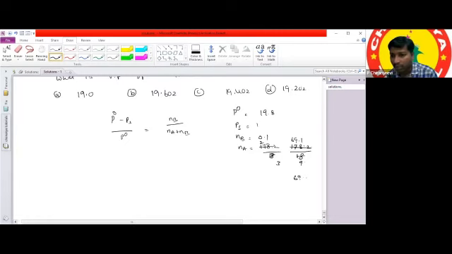What is the value of 69.1 divided by 9? How much will you get, ma? Six point one. So the number of moles is roughly 6.1.